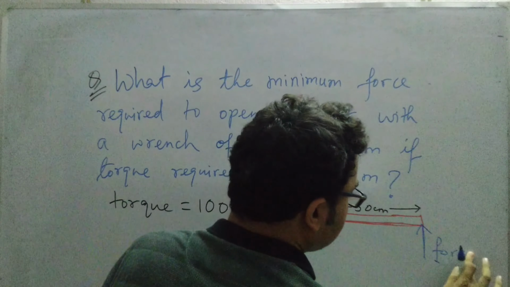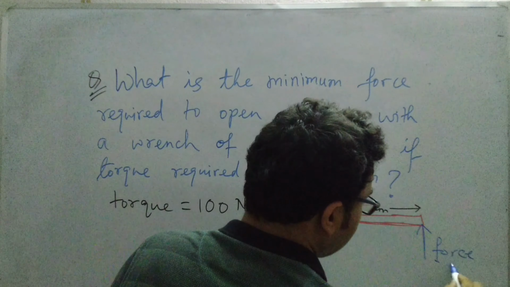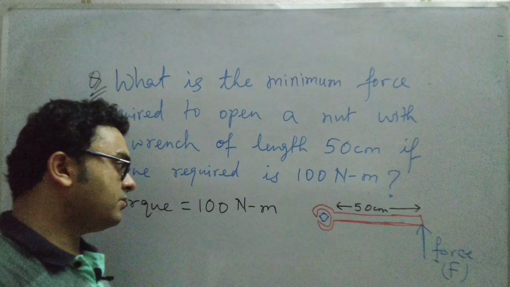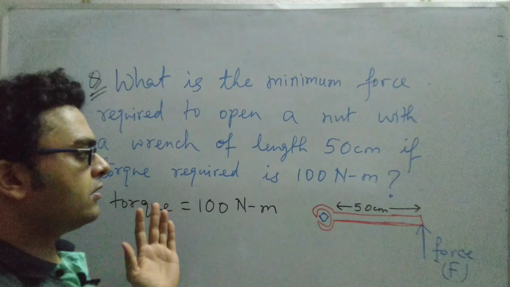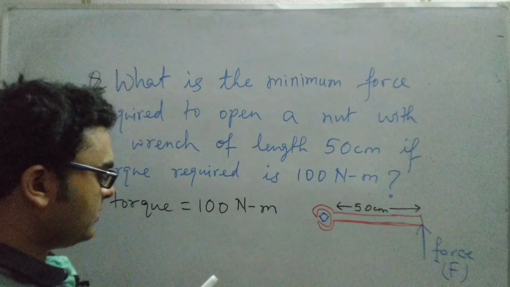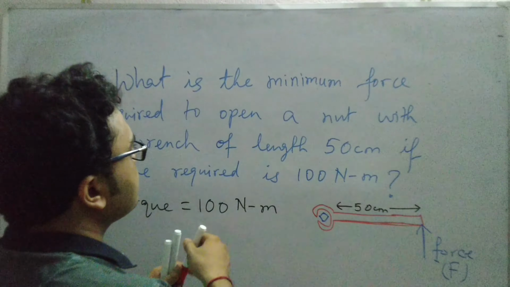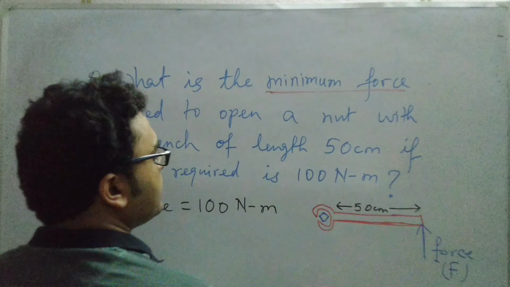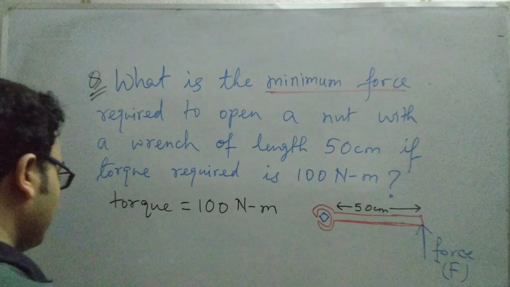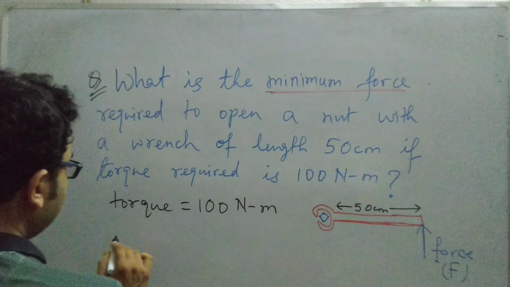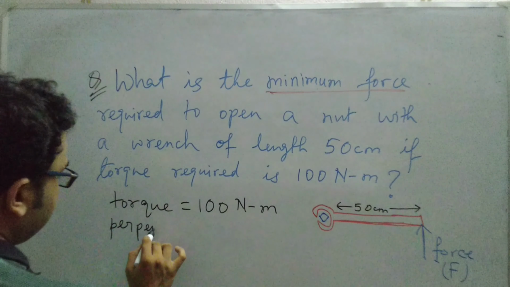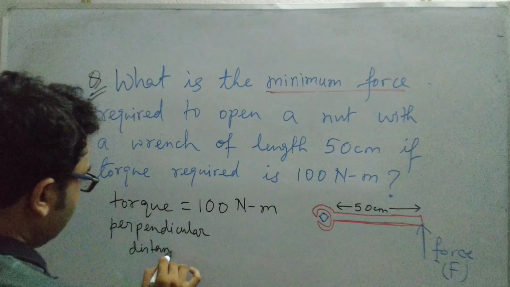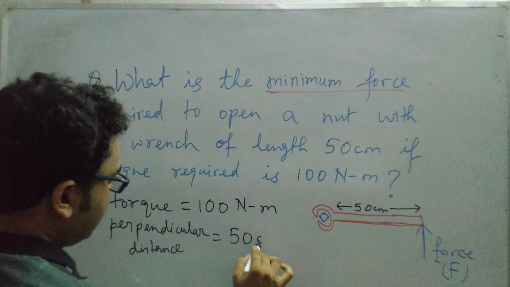So let us consider that the force is F. Now it is clear to you all that this is a very crucial term: when the question says you need to apply the minimum force, you will take the maximum distance. So here the maximum distance is 50 cm. So our perpendicular distance actually turns out to be 50 cm, isn't it?